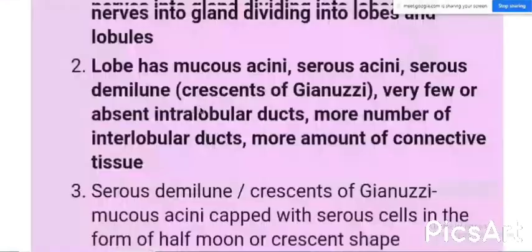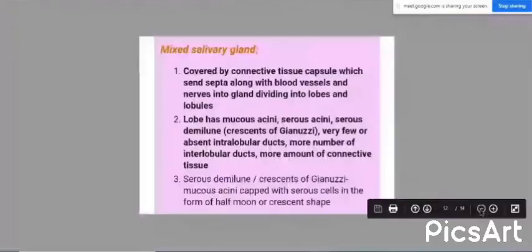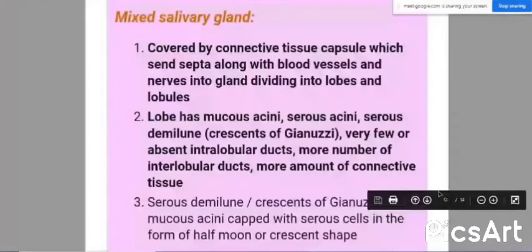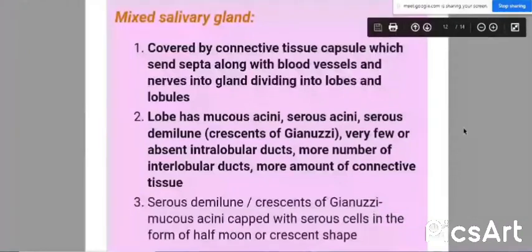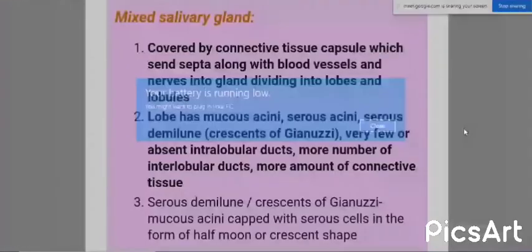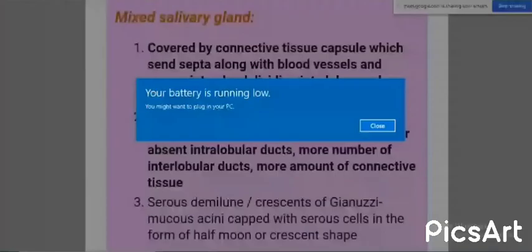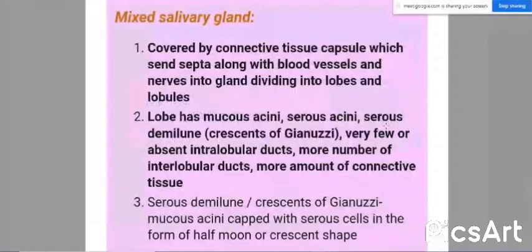Now it's time to learn about its features. Can you see it? Yes, ma'am. Can you see the screen? Okay, so the first two features are somewhat the same. One second.